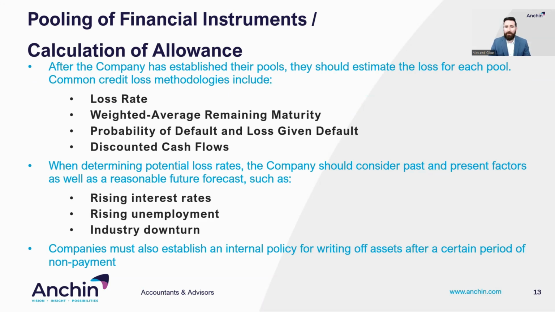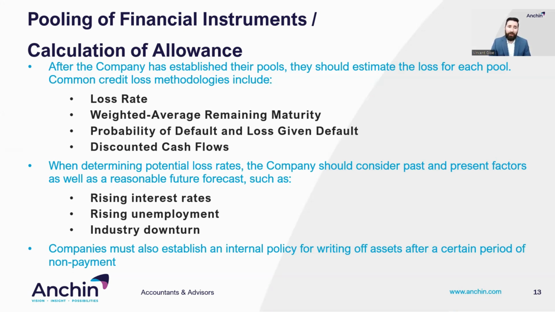After the company has established their pools, they should estimate the loss for each pool. Some common credit loss methodologies include loss rates, weighted average remaining maturity, probability of default and loss given default, and discounted cash flows. In using these methodologies, the company should be considering past, present, and future factors to evaluate both qualitative and quantitative factors. These past factors should evaluate historical loss rates for each established pool, while making sure that the historical period analyzed is representative of the current conditions.